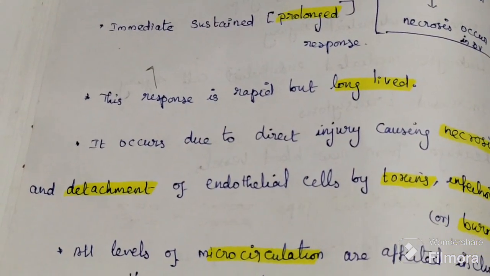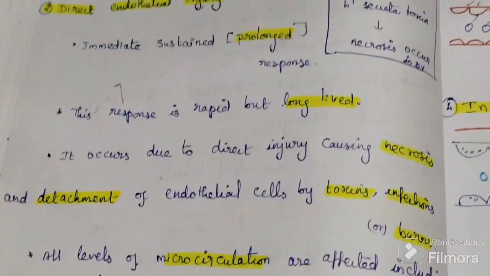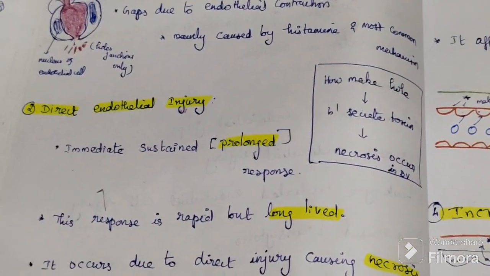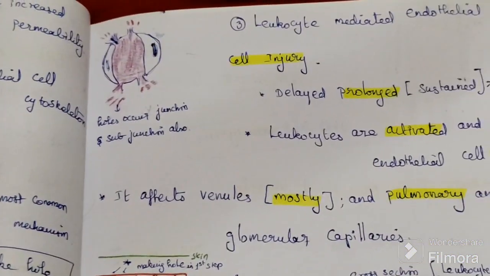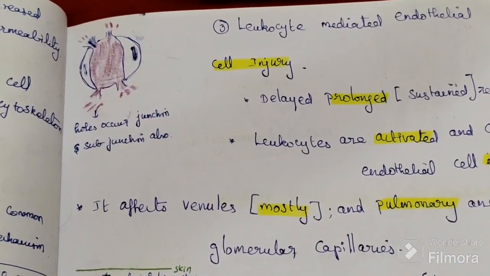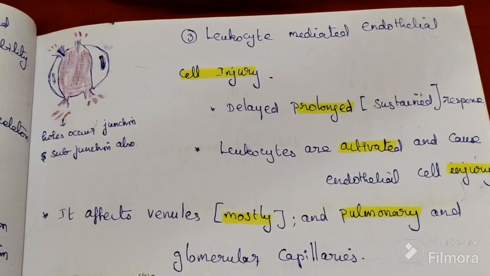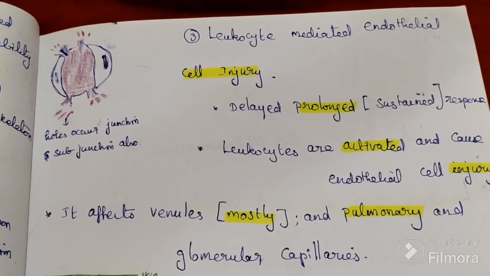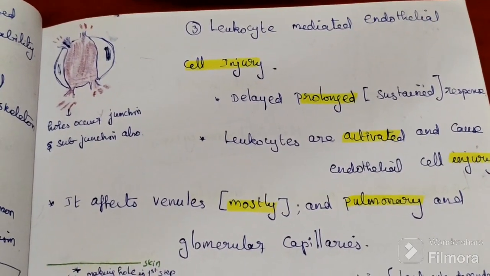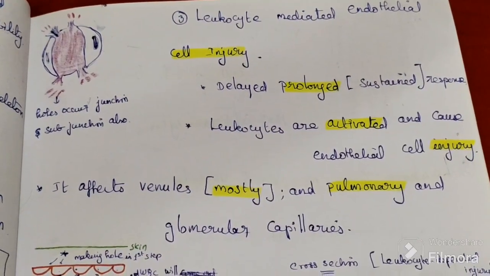First step: endothelial cell contraction, so formation of endothelial gap. This is the most common mechanism. Second, bacteria from outside cause direct injury and necrosis of the wall of the blood vessels.